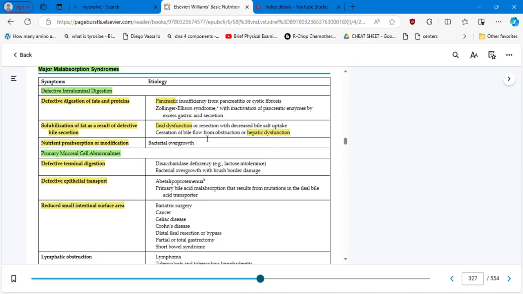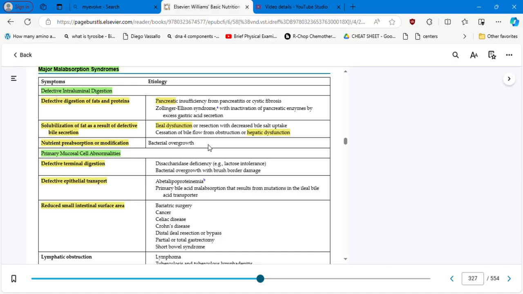Cessation of bile flow from obstruction or hepatic dysfunction. Now, nutrient pre-absorption or modification, bacterial overgrowth in the small intestine. So as we are studying and describing this chapter in detail, try to visualize the anatomy of the gastrointestinal system. That's very important in order to understand.